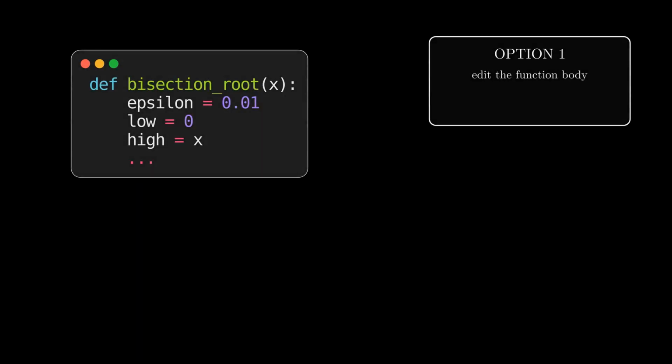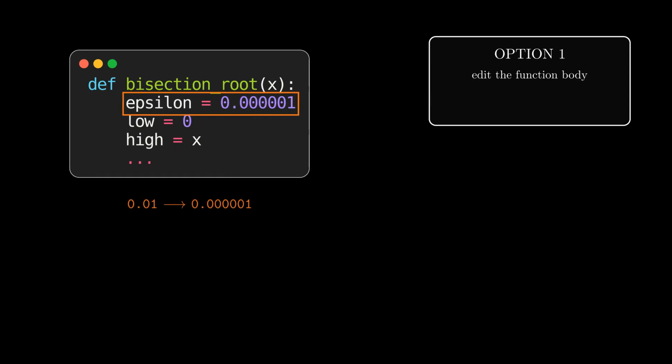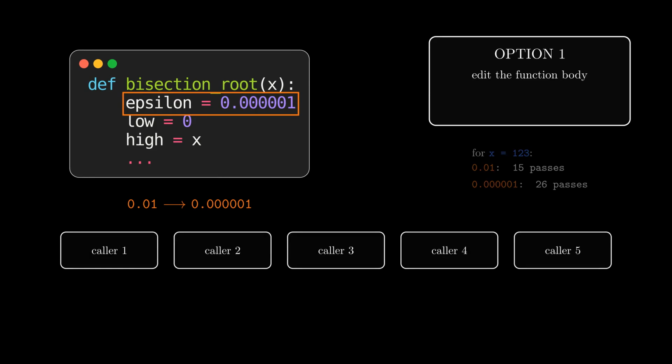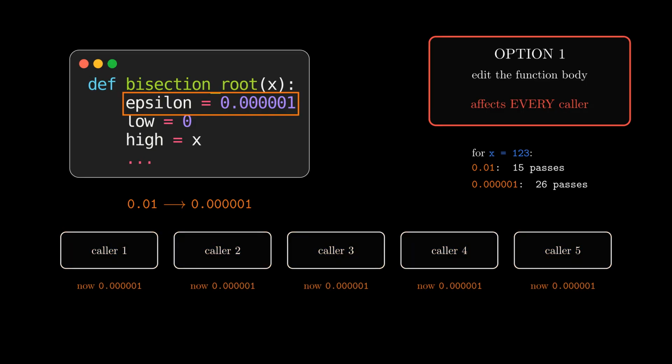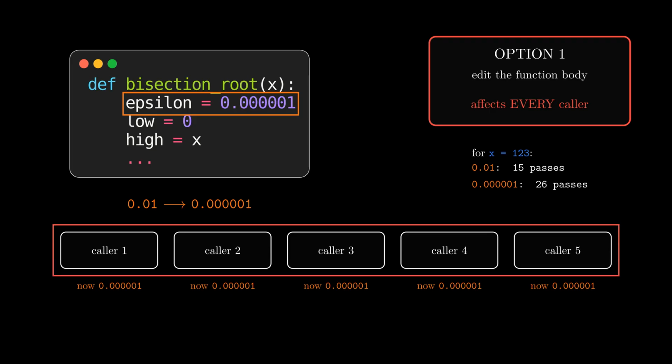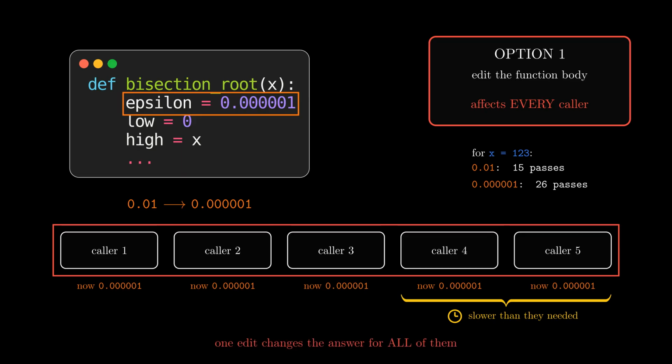Option 1. Reach into the function and change the number. Set epsilon to 0.000001, and now everyone gets a very precise answer. The catch is that everyone gets it whether they want it or not. Every call site in every program that uses this function is affected by that one edit, and the people who only needed a rough answer now wait through extra iterations. Editing the body to serve one caller changes the answer for all of them.